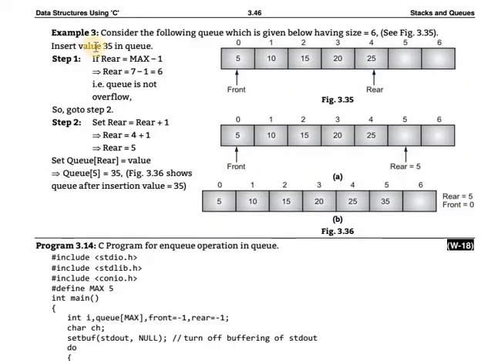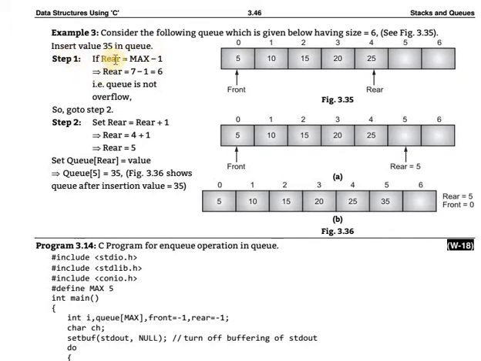Next, example 3. Consider the following queue, which is given below, having size equal to 7, because it starts from location 0, then 1, 2, 3, 4, 5, 6, 7. Note that. Okay. Insert the value 35 in the queue.